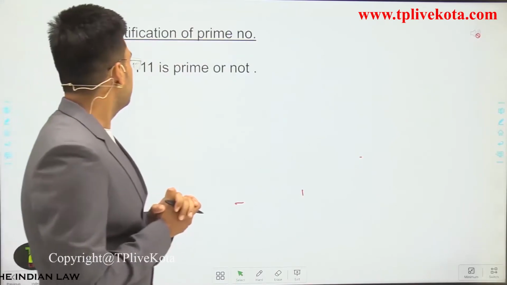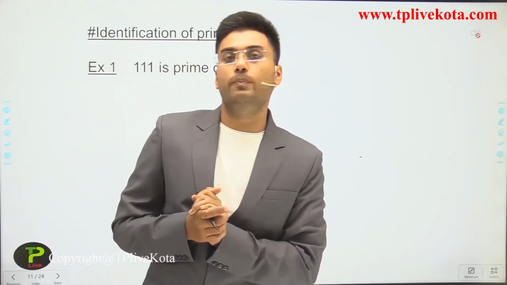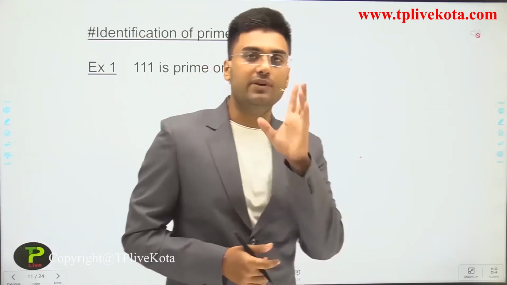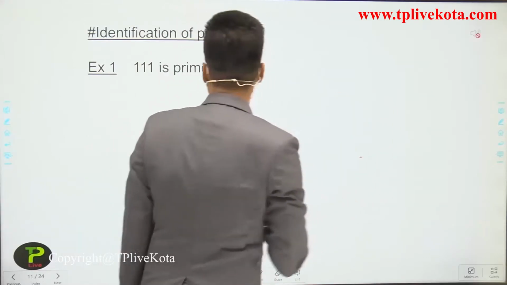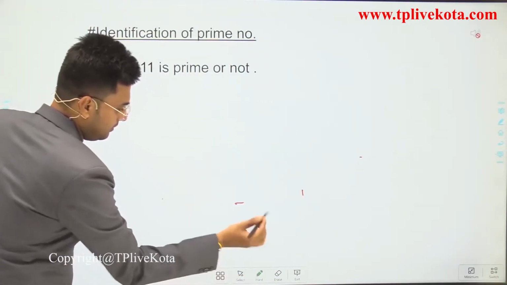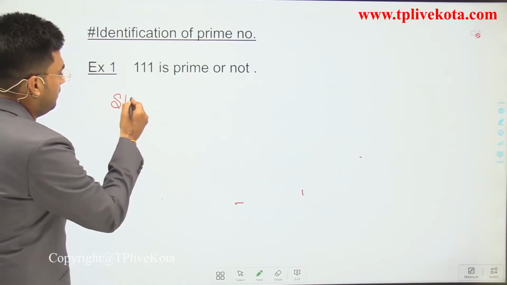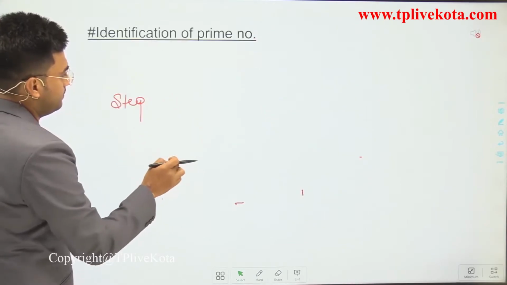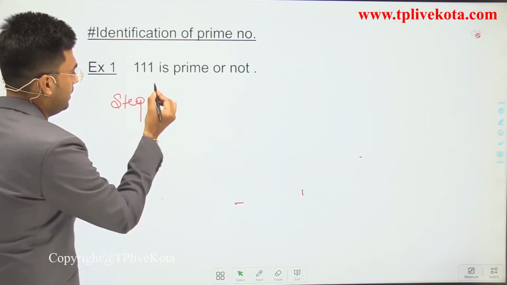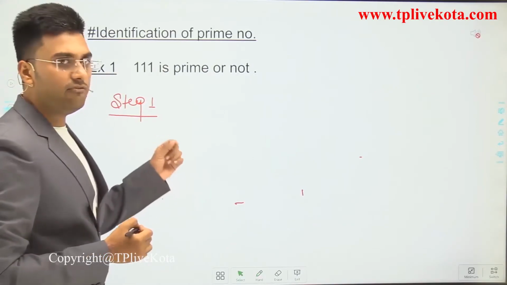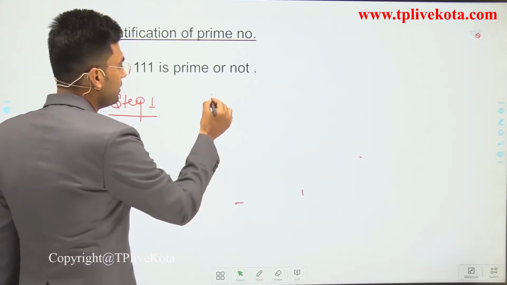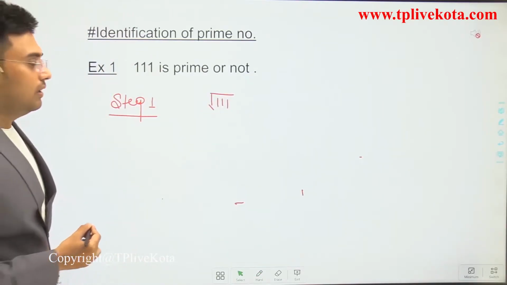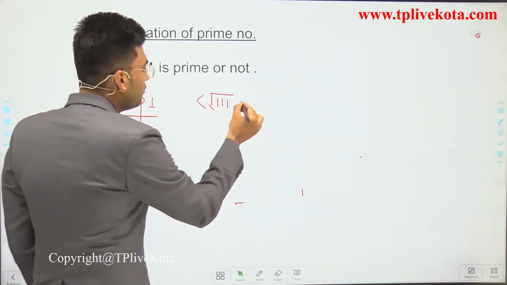First example is triple one, 111. Is it prime or not? How do you identify whether this number is prime or not? Step 1 is to check the square root of triple one.